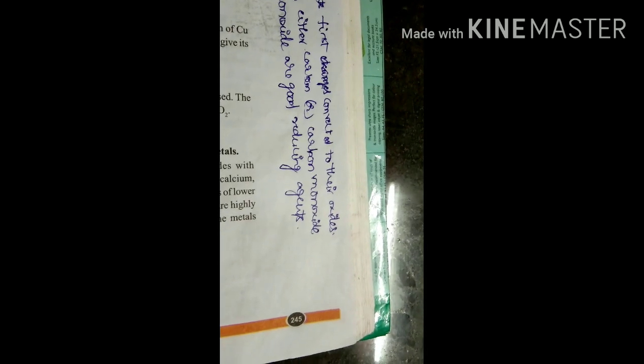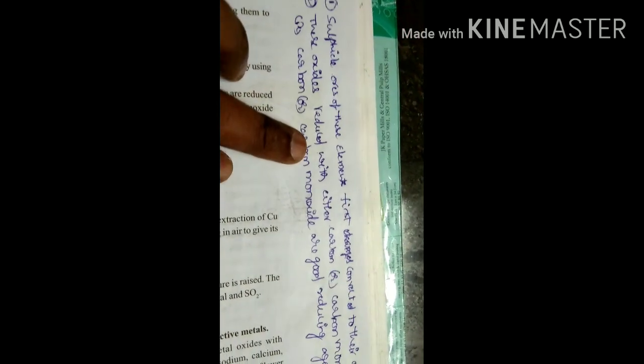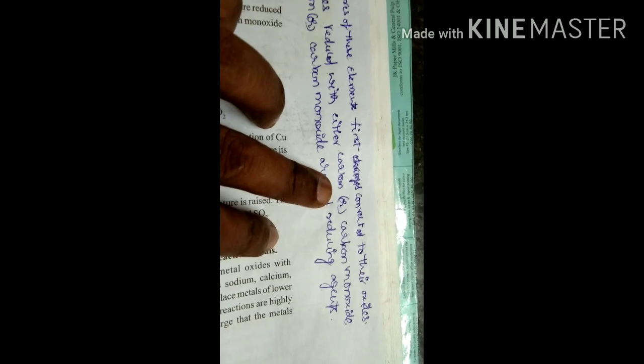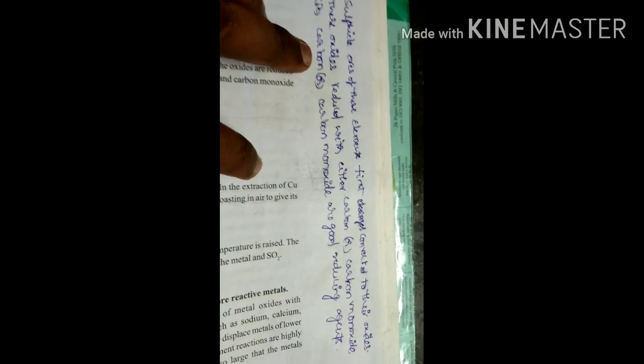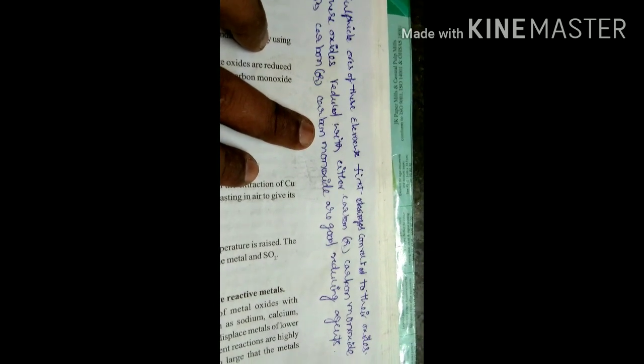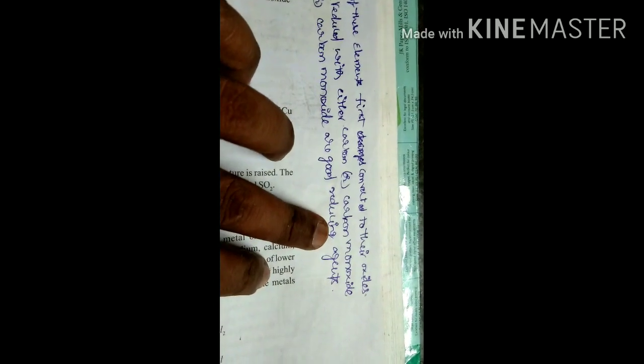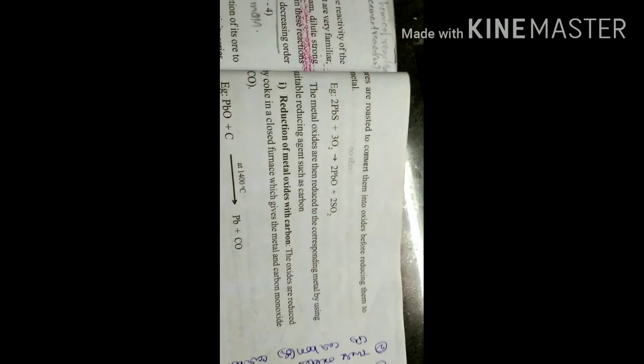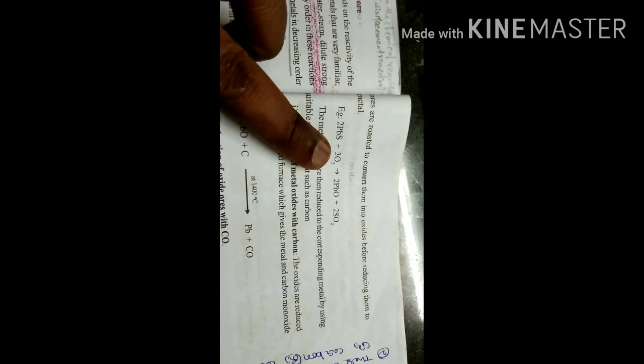This sulfide ore first reacts with the oxygen and gets converted into its oxide. In the second step, these oxides are reduced with either carbon or carbon monoxide. That means carbon or carbon monoxide act as reducing agents. See, for example, lead sulfide reacts with oxygen.